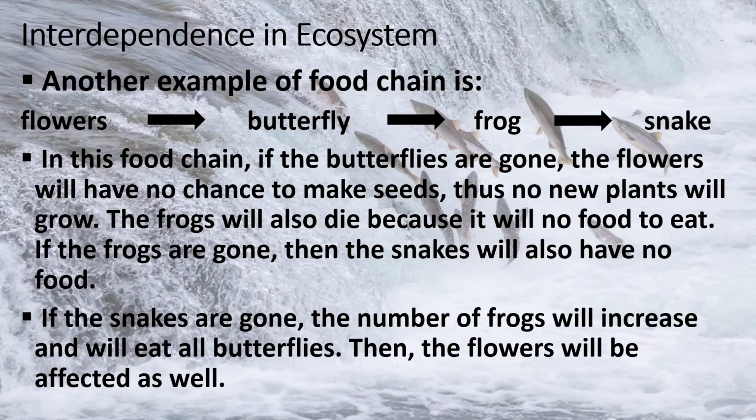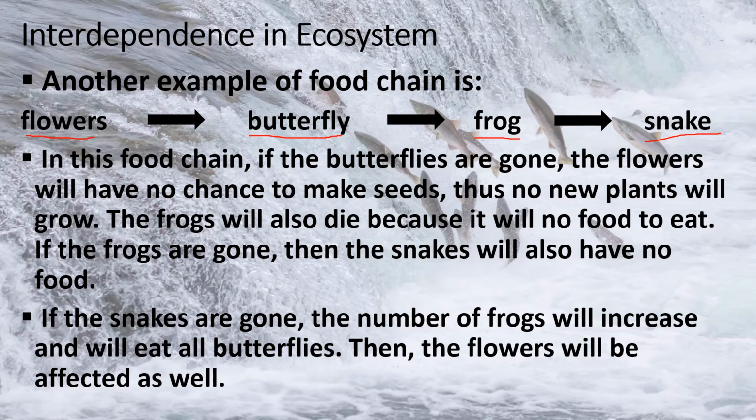Another example of food chain is flowers whose nectars are taken by the butterflies, and butterflies are eaten by frogs. Then the frogs are eaten by snakes. In this food chain, if the butterflies are gone, the flowers will no longer have a chance to make seeds. Thus, no new plants will grow.